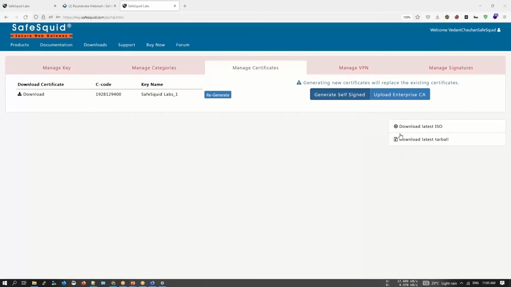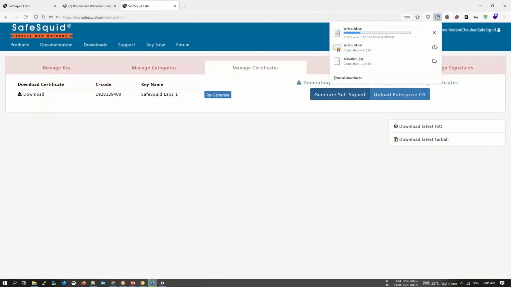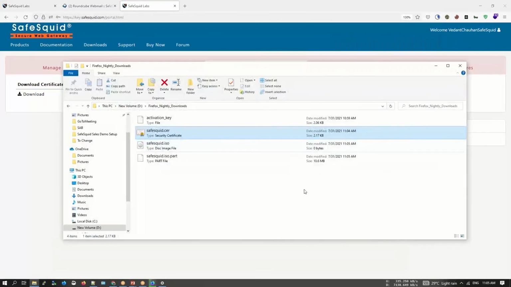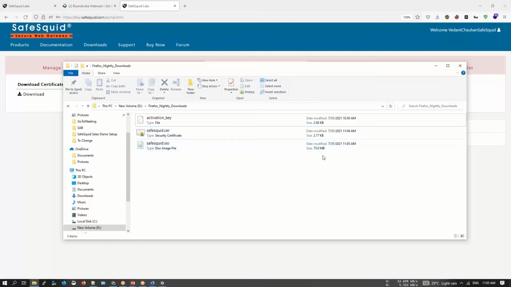So over here, you can see on the right side, you get an option to download the SafeSquared ISO. Let's just click on this link, just save. Now this ISO file is less than 80 MB, so it should be downloaded quite fast. So over here, you can see the size of the file is 73 MB. Now let's just move to step 2, where we are actually going to create the VM configuration.